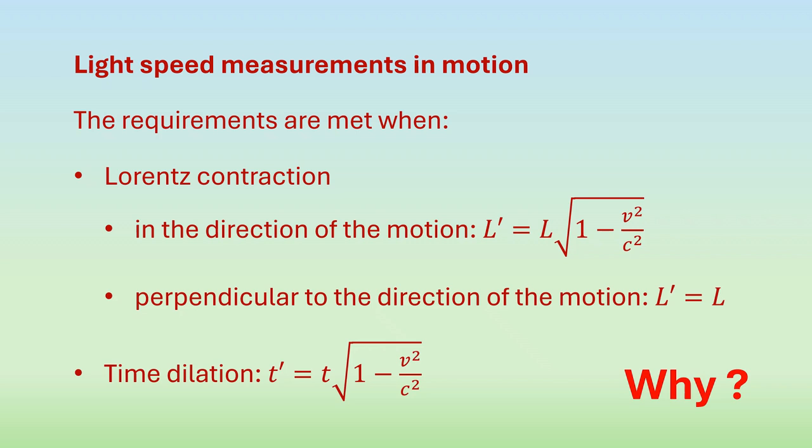The time dilation is as follows. T prime, that means the time experienced by a moving object, equals t, that means the time experienced by the object at rest, times the square root of 1 minus v squared over c squared. At this point, we do not yet know why this happens, but we do know that it does happen. This is the second result of the Lorentz-ether theory.